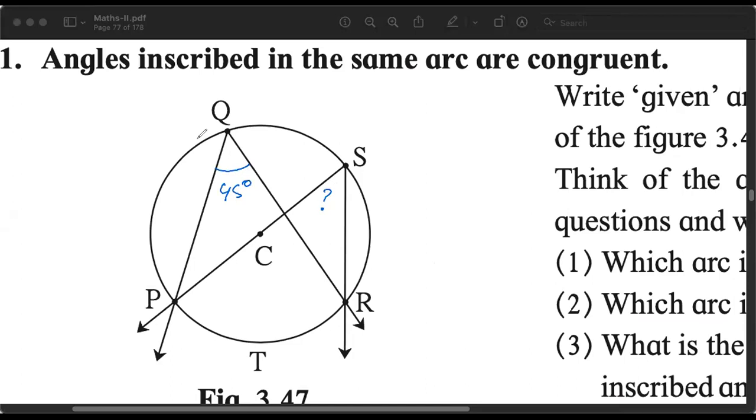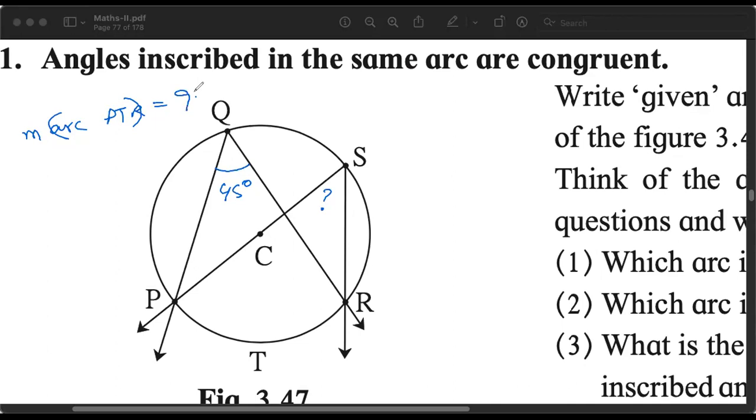Now, if I ask you, what is the measure of arc PTR? With the same values, angle PQR is 45 degrees. What will be the measure of arc PTR? Very good, Chanda.